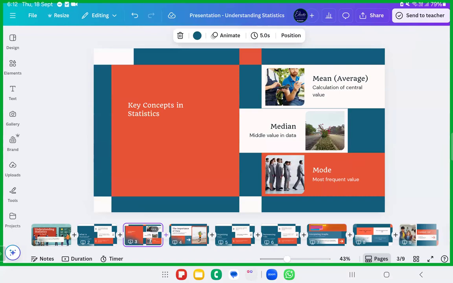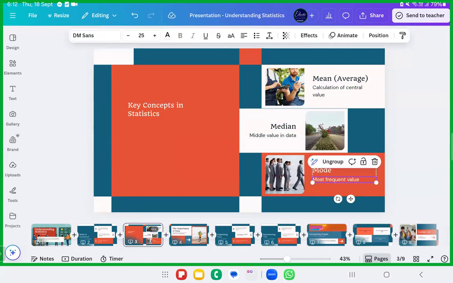Okay, that's fine. Okay, see here, key concepts and statistics. Mean, median, mode. I had to teach this to my student. See how beautifully I got it.